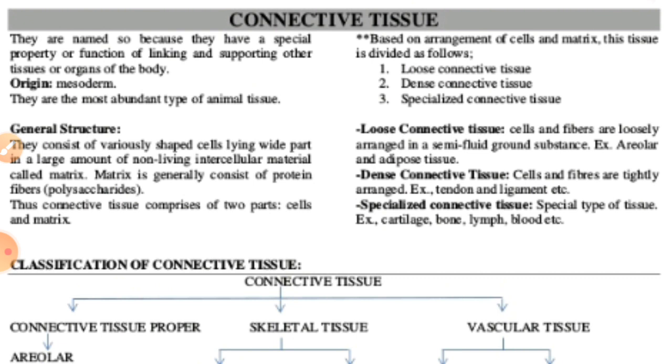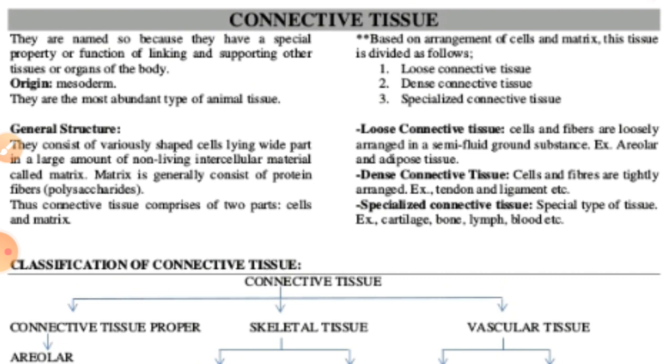Another thing is that the cells are embedded in the matrix. Generally these cells are responsible for secreting the matrix and other substances, that is how the matrix is formed. For all such things, different components are necessary, and they can be in different categories. So these tissues can again be classified on the basis of this, into different types of connective tissue, according to the different cells of these connective tissues.